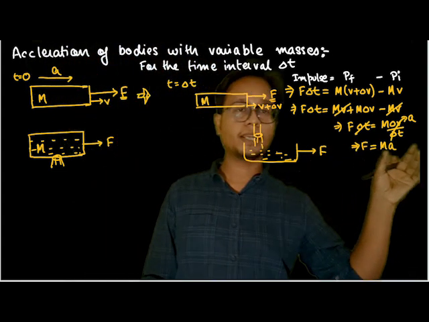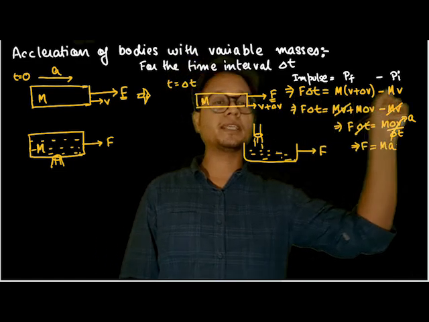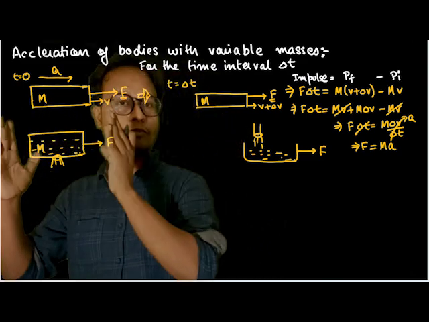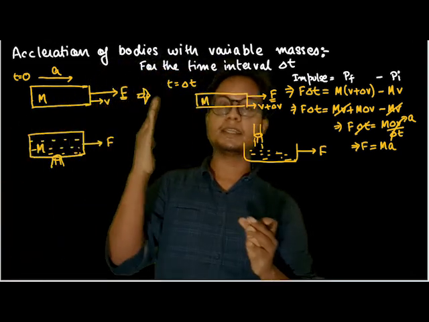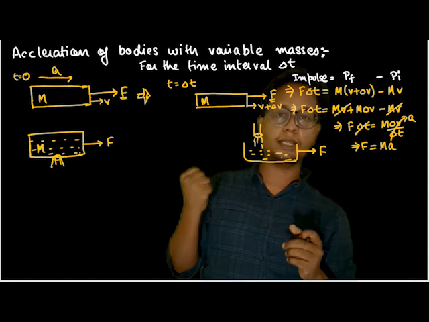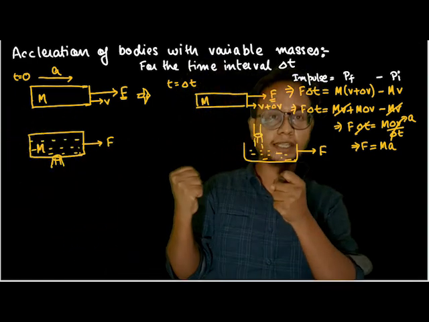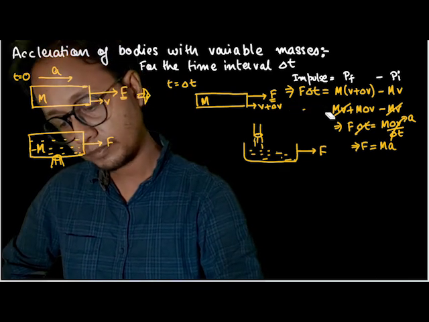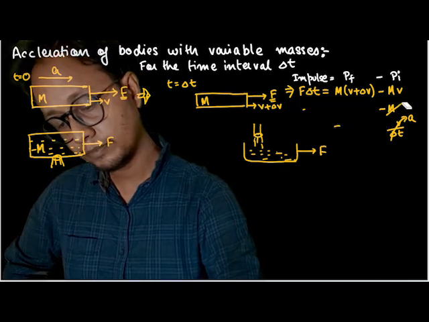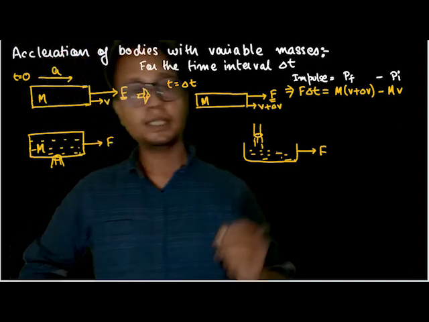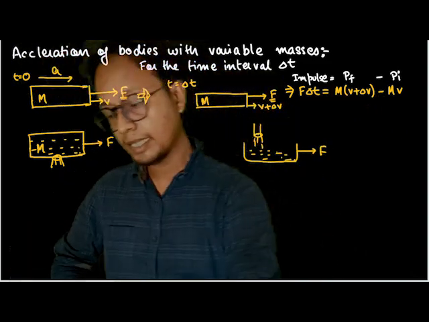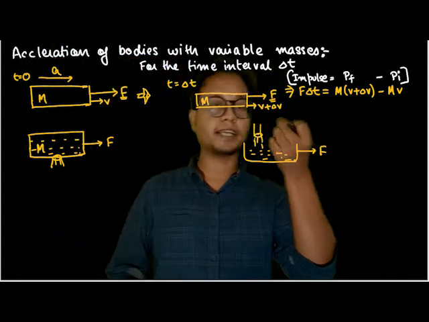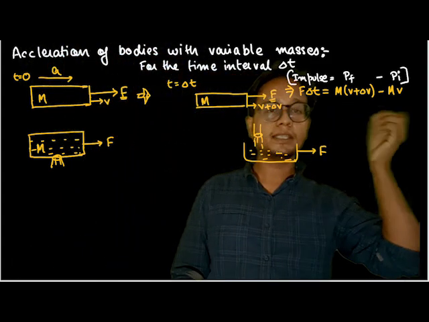Understood this scenario? So impulse is equal to final momentum minus initial momentum. I'm analyzing the same Newton's laws of motion, but from the perspective of discrete intervals. That means instead of taking force as a continuous thing, I'm taking force for 1 second, then force for another second, then force for a third second, and so on. So after this, I'll analyze these two scenarios. The gist is, whenever variable masses are there, I have to apply this concept: impulse, or F dt, or force that acts for delta time, is equal to final momentum minus initial momentum.